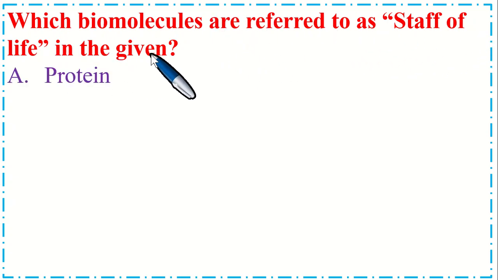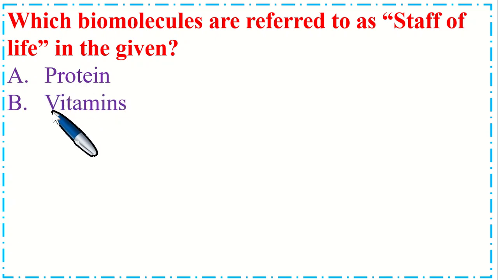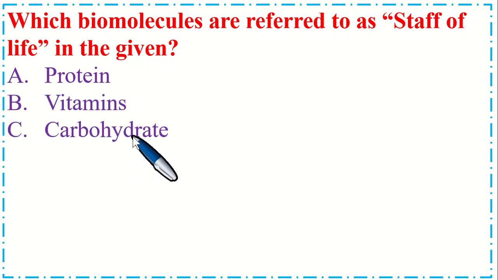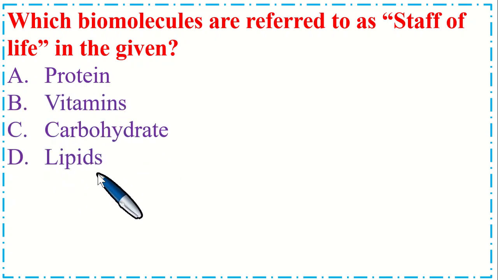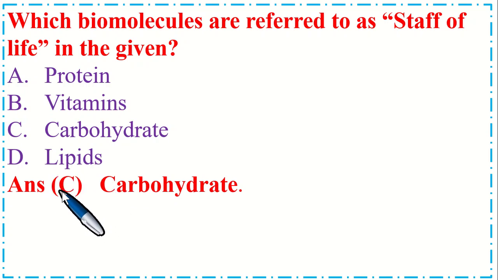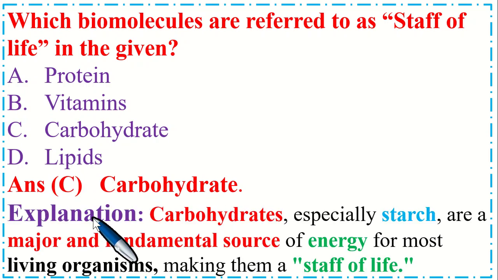Option A, protein, B, vitamins, C, carbohydrate, and option D, lipids. So the correct option is C, carbohydrate. Explanation is carbohydrates, especially starch, are a major and fundamental source of energy for most living organisms, making them the staff of life.